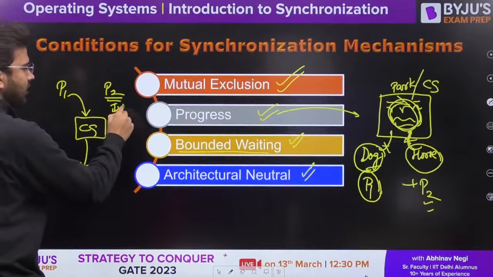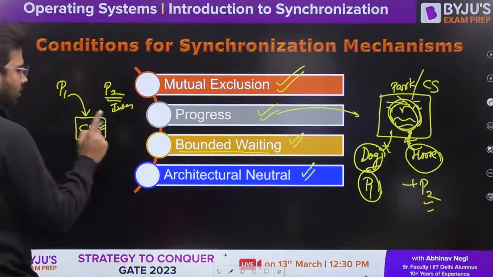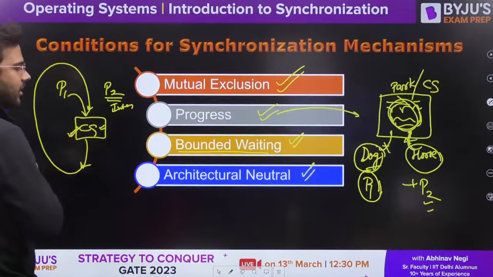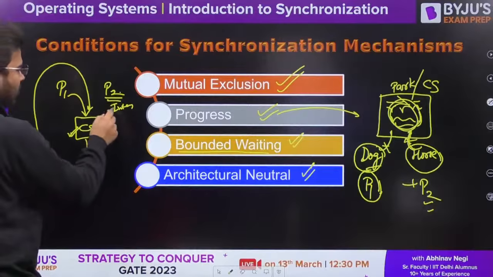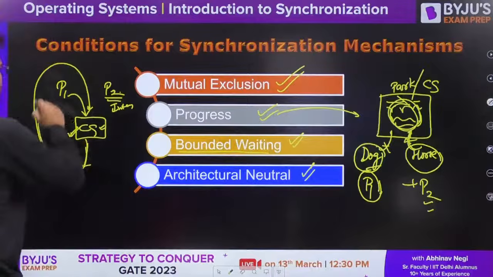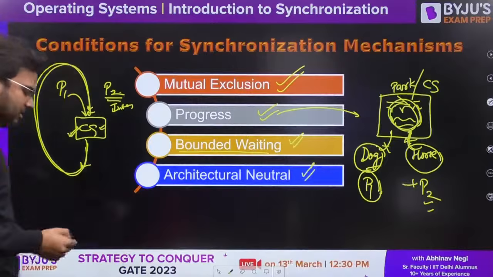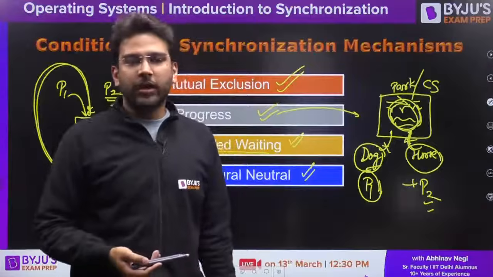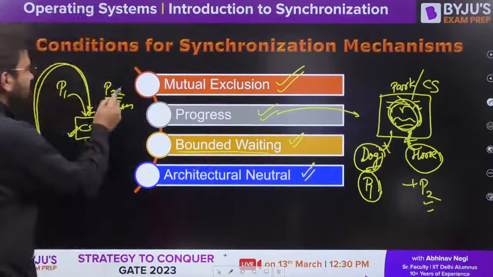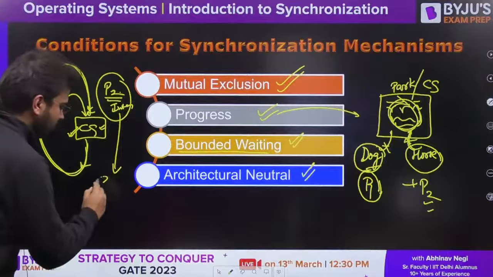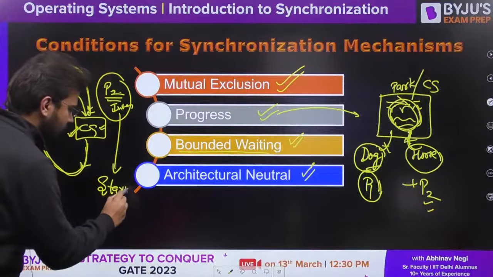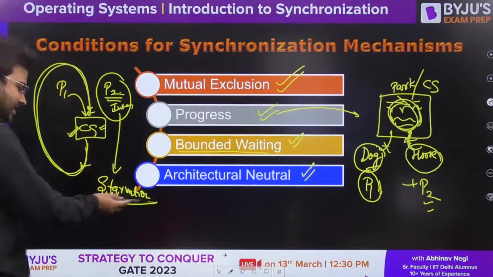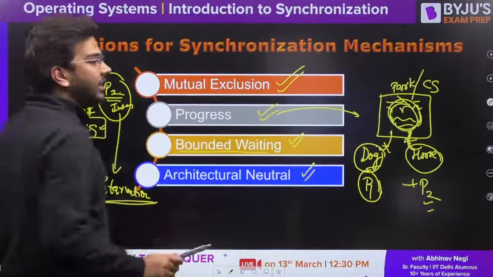Now P2 is also interested to access this critical section, but again P1 got the chance and it is accessing the critical section. P2 thinks, okay, now I'm going to get the chance. Again P1 executes. That means there is no limit on the number of times P1 can access the critical section. So in this case, P2 will face starvation, and you can say bounded waiting is not satisfied.